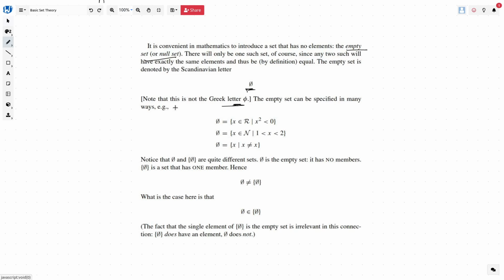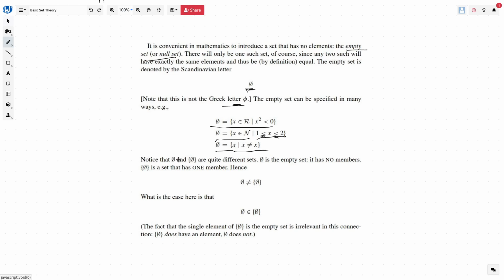This empty set can be specified in many ways. Example: the empty set is {x belonging to R where x squared is less than 0}. You know that x squared for all x belonging to R is greater than or equal to 0. Similarly, {x belonging to natural numbers where x is between 1 and 2}. You know that this is not possible unless we put an equal to sign here, but since equal to is not there, it is empty. Similarly, the empty set is {x where x is not equal to x}, right?